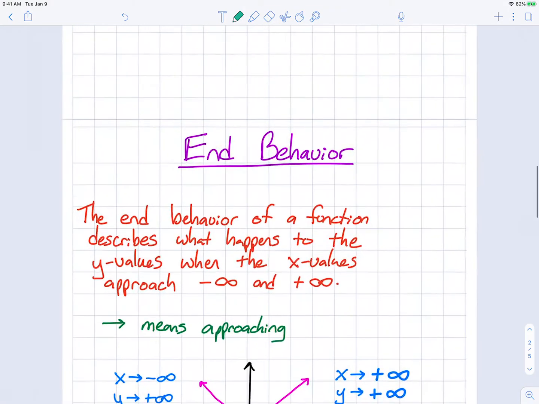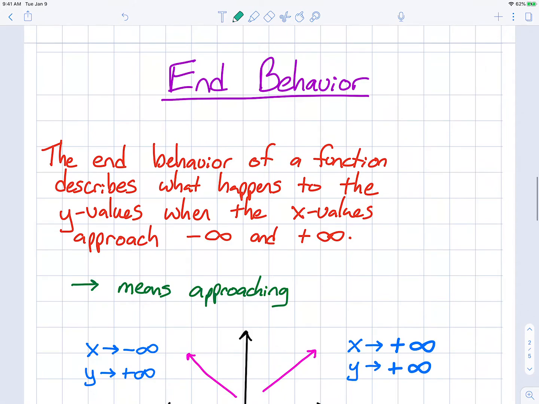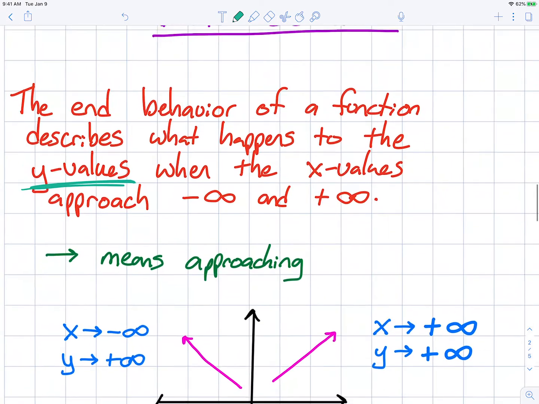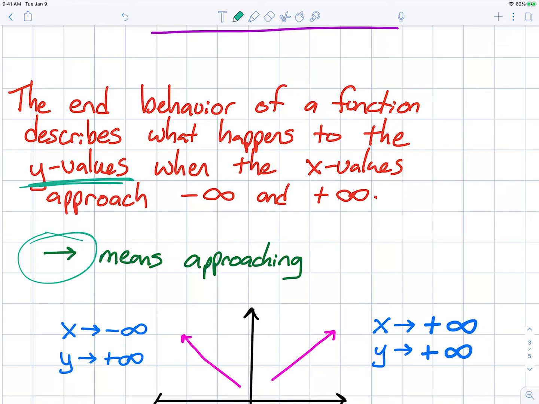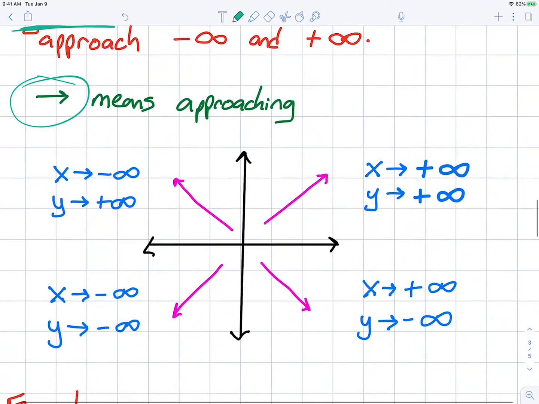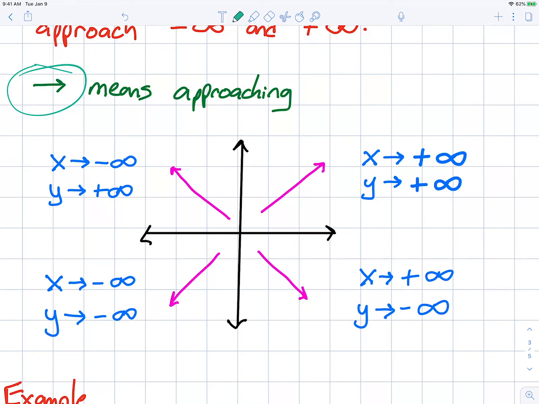Okay, now end behavior. So when we have ends of graphs that are going on in infinity, either up or down, and we have no minimums or maximums, they have an end behavior. So we can refer to what exactly they're doing and where they're going based on their end behavior. So the end behavior of a function describes what happens to the y value when the x value approaches negative infinity to positive infinity. So you're going to see this arrow notation here. That means it's approaching.